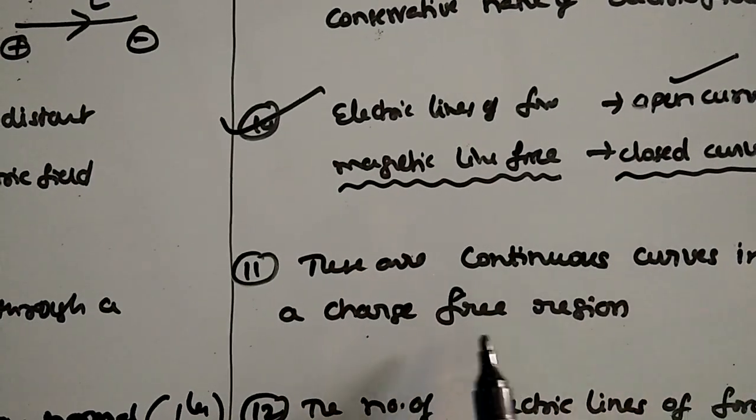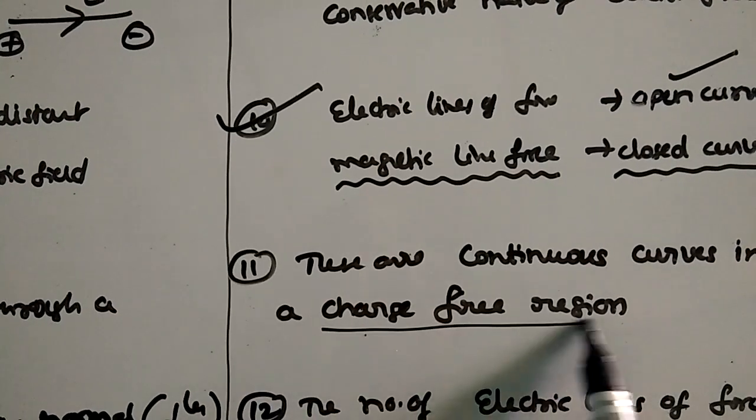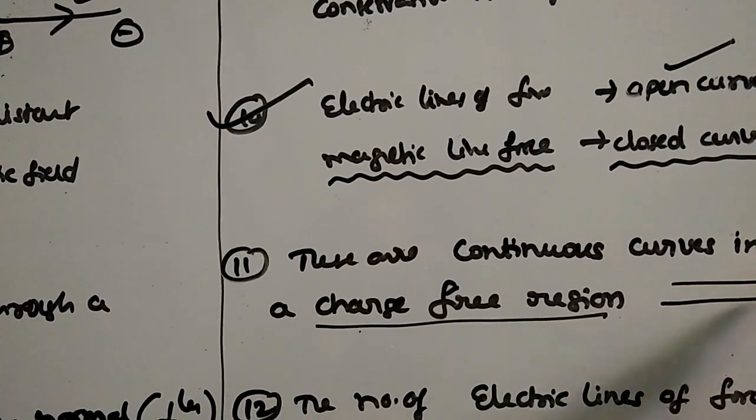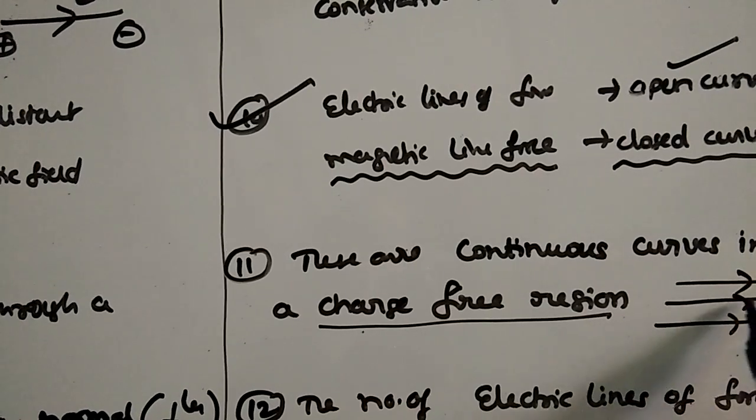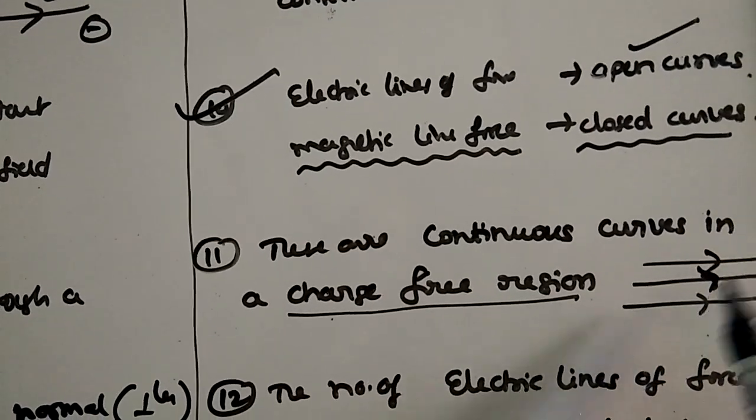These are continuous curves in a charge-free region. So there is no charge. That means electric lines of force can be continuous. No one can disturb them. So they will be continuous like this.